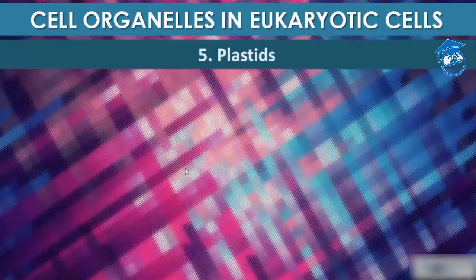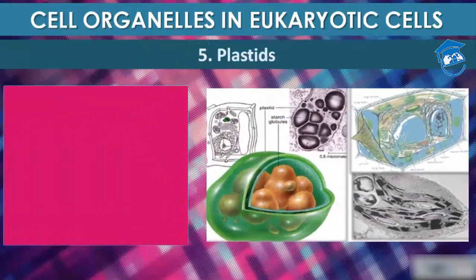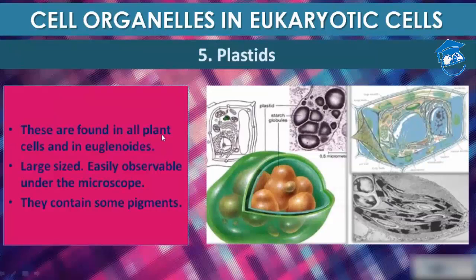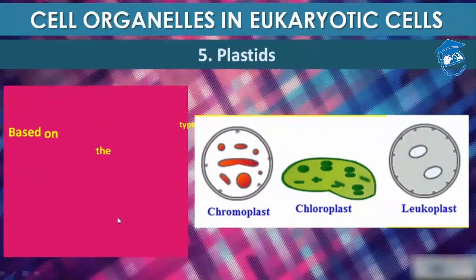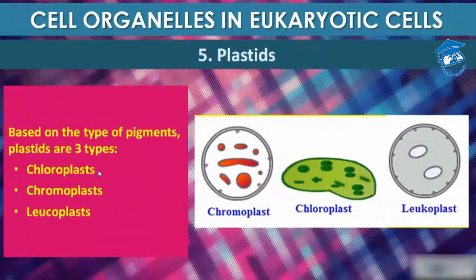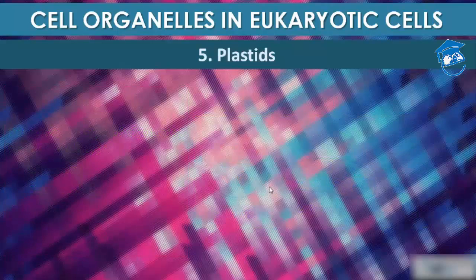Then comes plastid. Plastid means chloroplast. They are found in all plant cells and in all euglenoids. They are very large in size and easily observable under a microscope. They contain some pigments too. Based on the types of pigments, plastids are of three types. First is chloroplast, second is chromoplast, and third is leucoplast, based on their pigment.